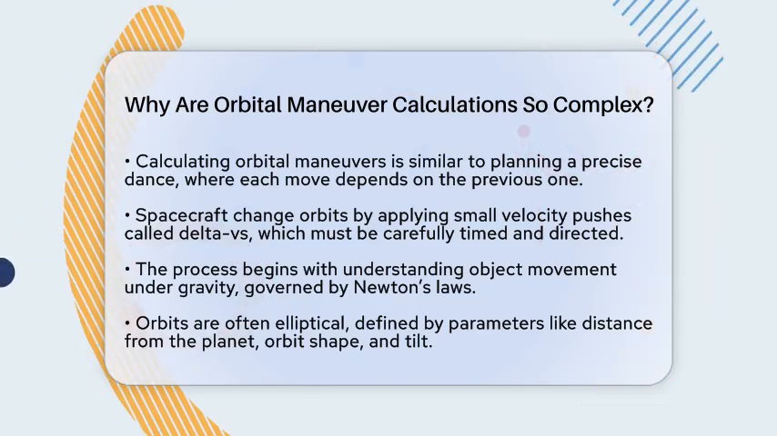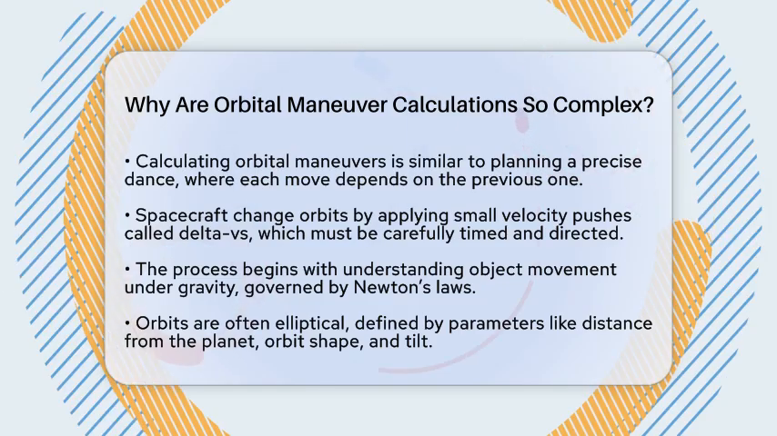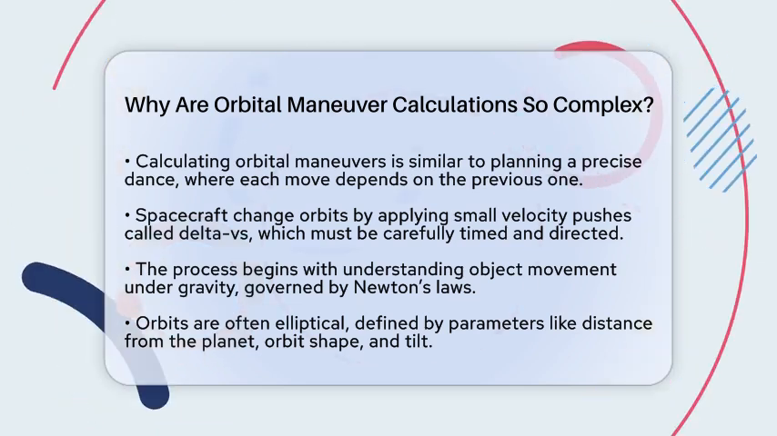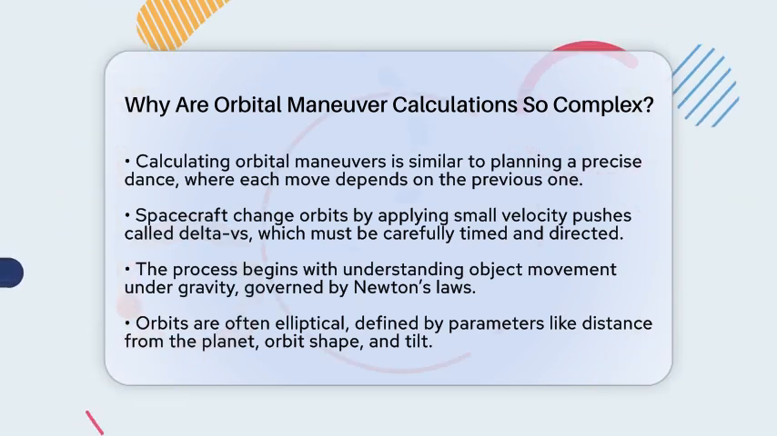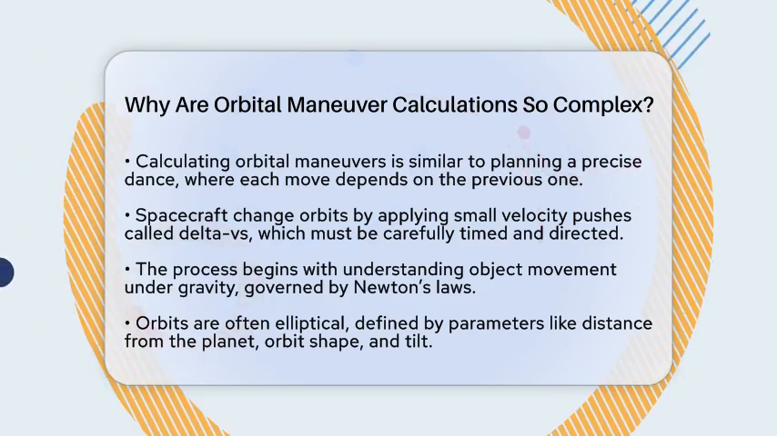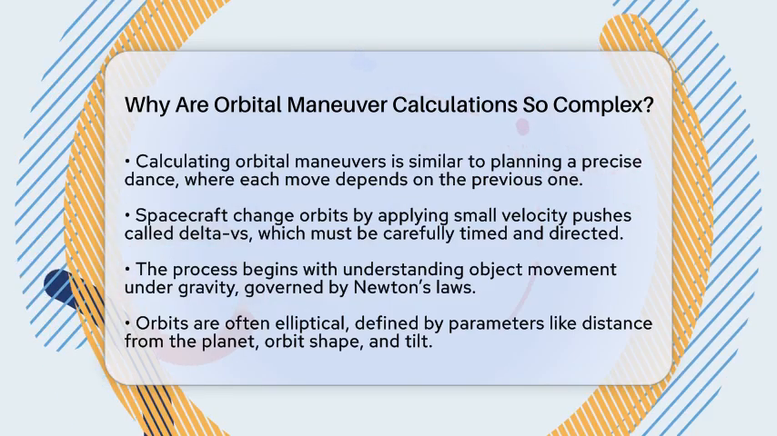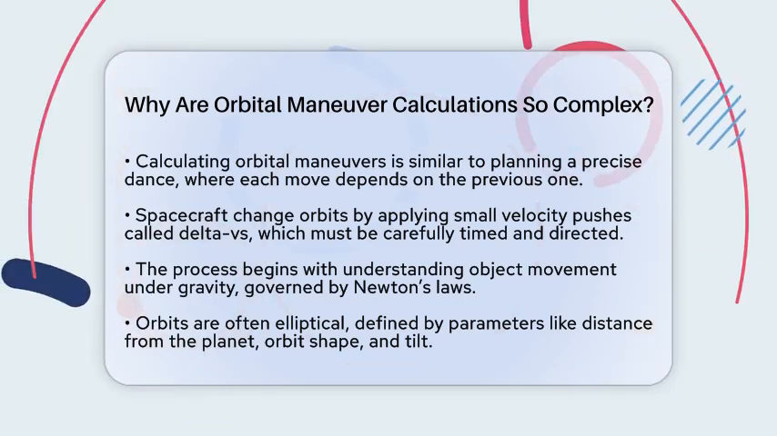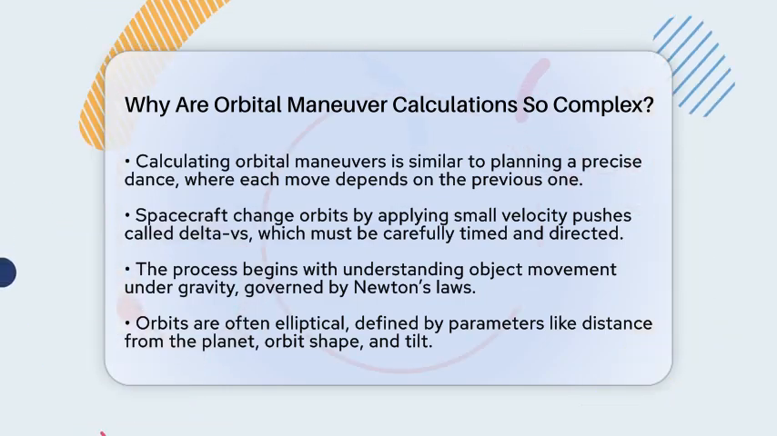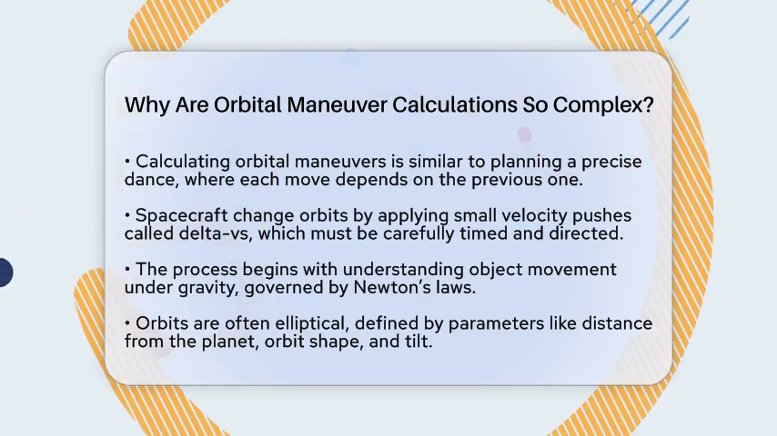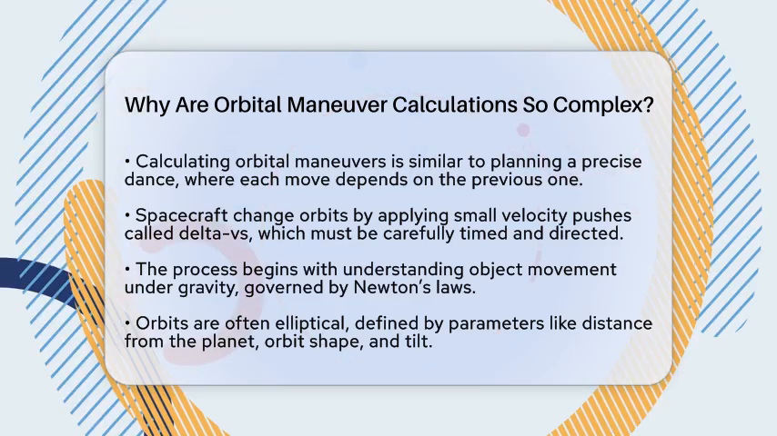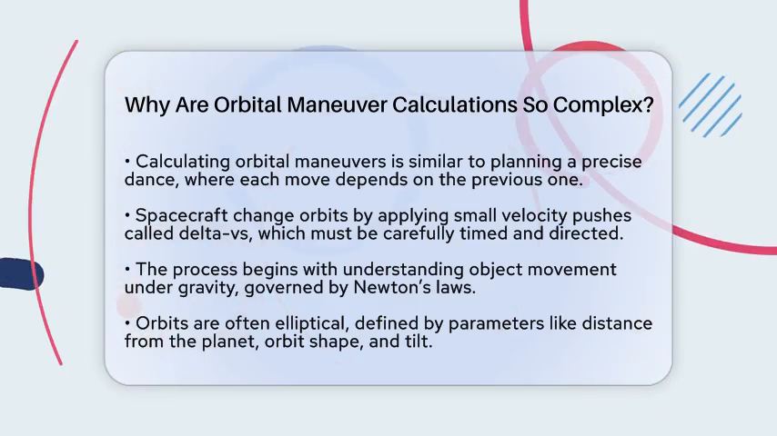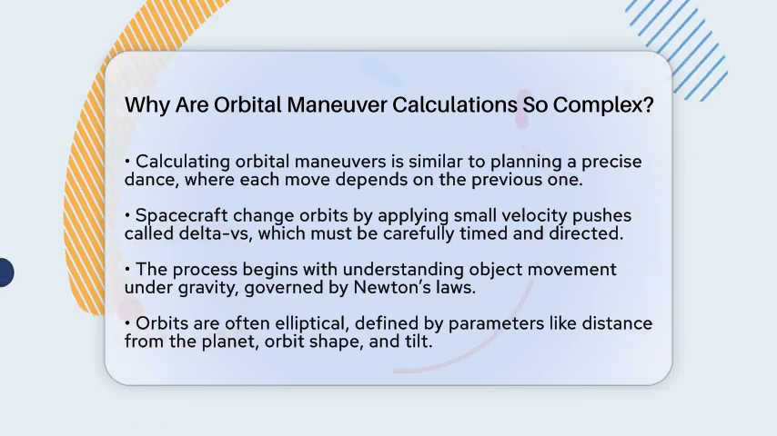These pushes are carefully timed and directed, but figuring out exactly how much and when to push is no simple task. It all starts with understanding how objects move under gravity, which is described by Newton's laws of motion and gravitation. The spacecraft's path is usually an elliptical orbit, shaped by parameters like how far it is from the planet or star, how elongated the orbit is, and how tilted it is. Changing that orbit involves calculating the right velocity change at just the right moment to reach the new orbit efficiently.